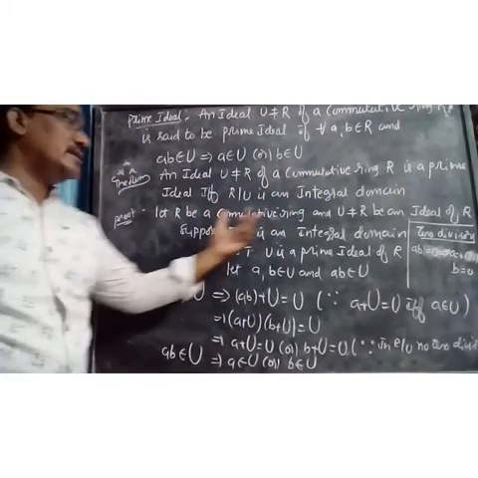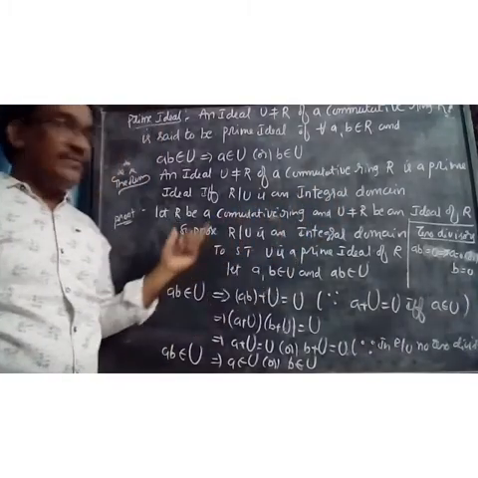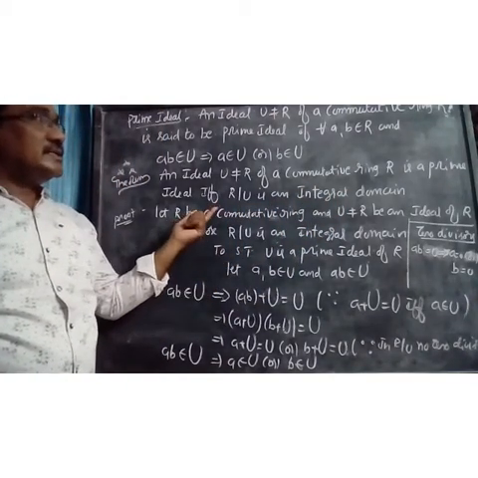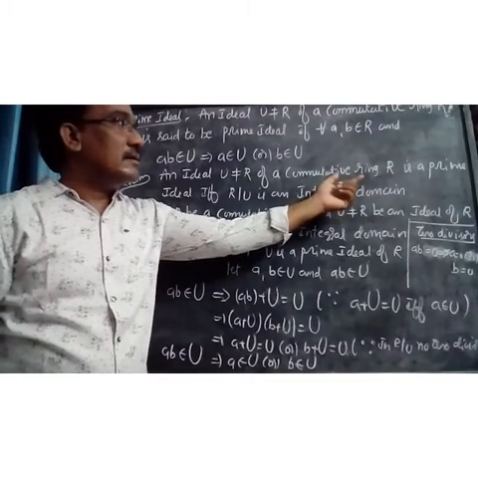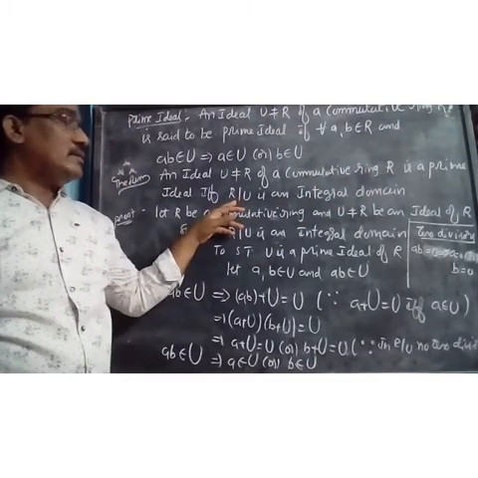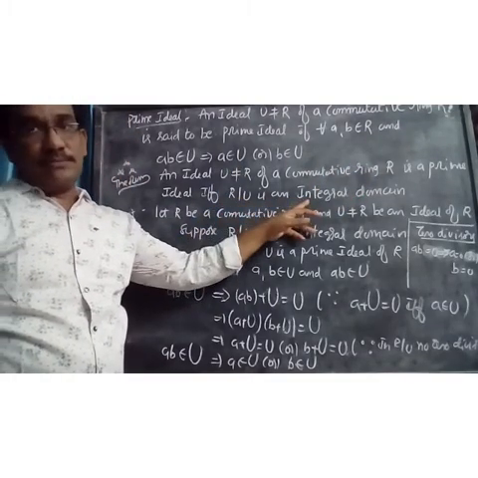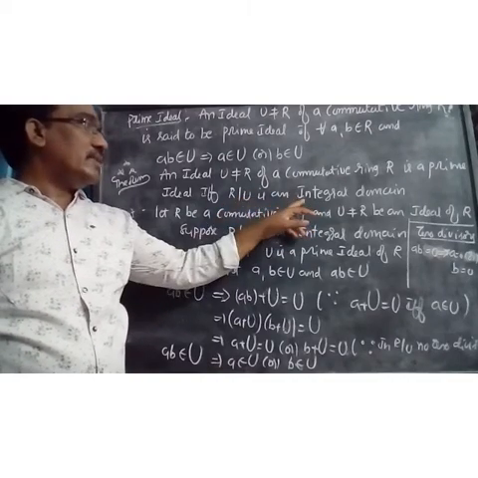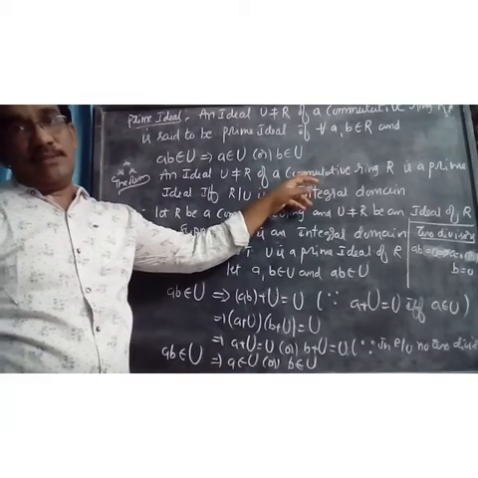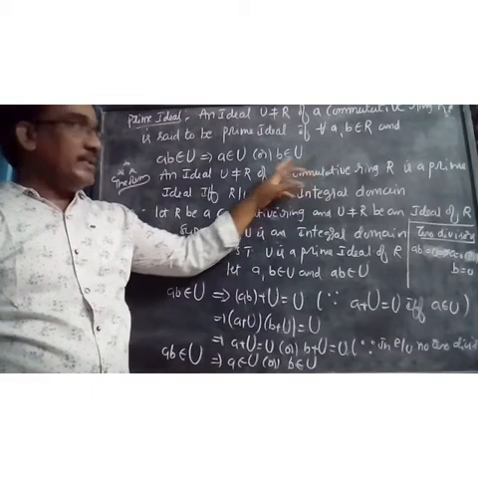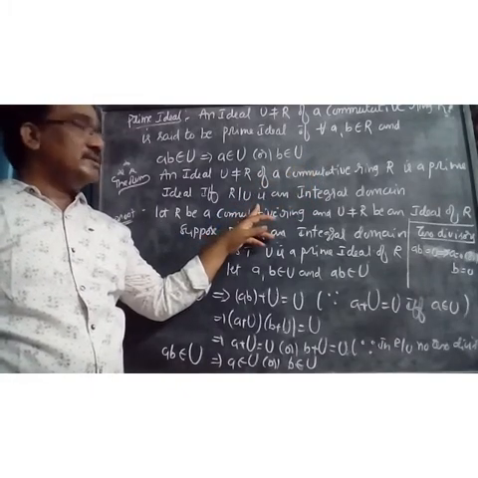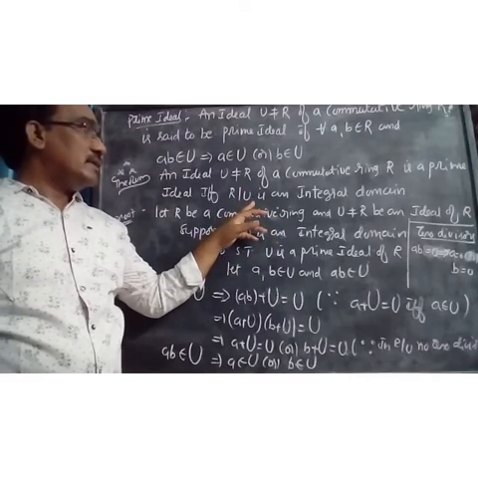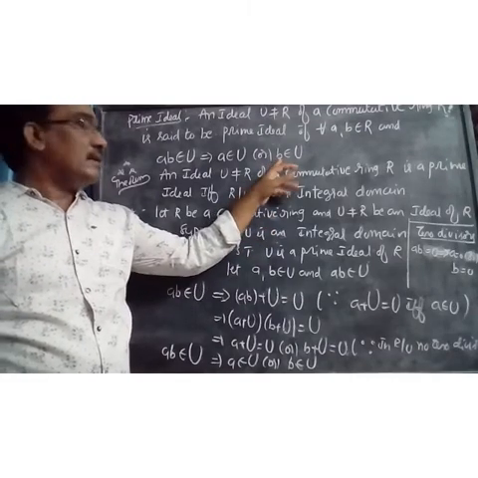This means there are two conditions, necessary and sufficient. What is the necessary condition? We take U is a prime ideal and we have to show that R by U is an integral domain. What is the sufficient condition? R by U is an integral domain, and we have to show that U is a prime ideal.